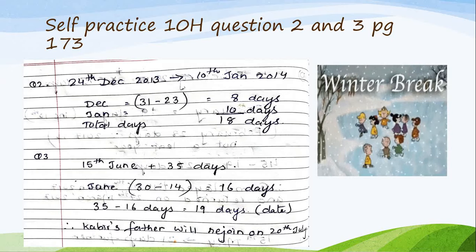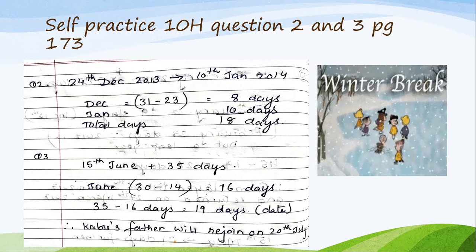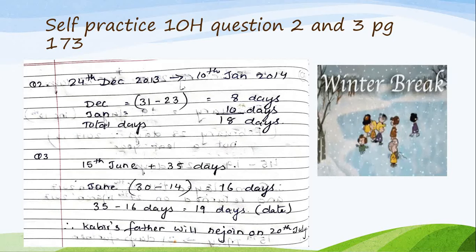Okay. Our winter vacations were from 24th December. So 24th is your holiday. Okay. Think that way. 2013.